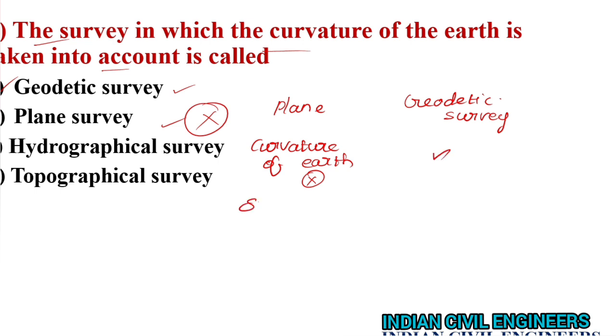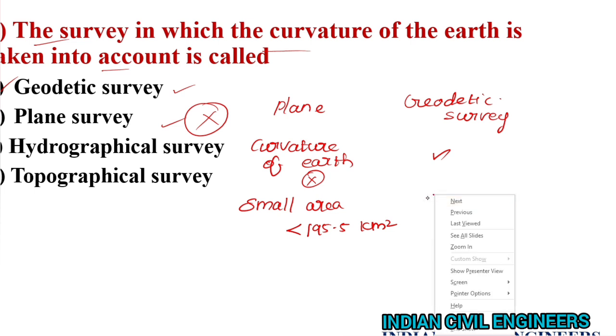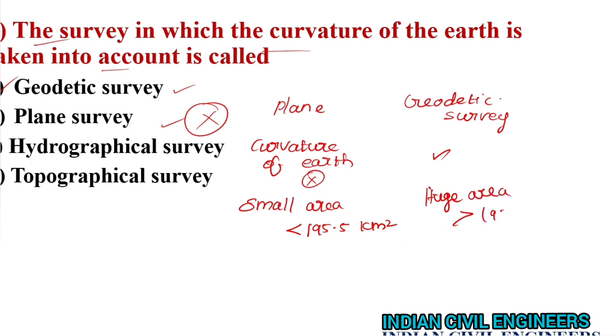Plane surveying is conducted for small areas, areas less than 195.5 kilometer square. And geodetic surveying is for huge area, which is greater than 195.5 kilometer square.